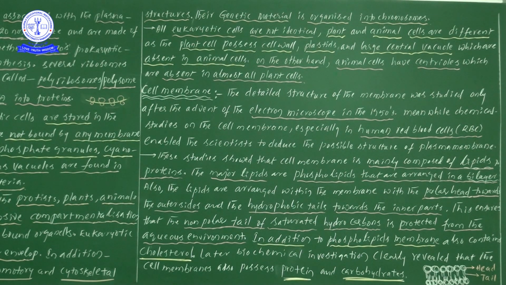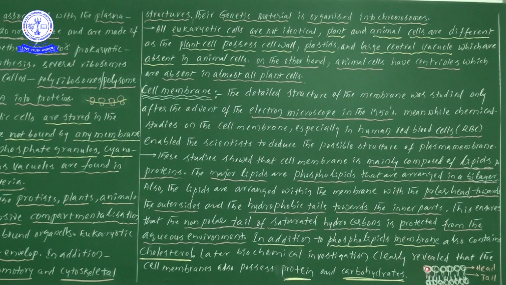Bi means how many? Two. So the phospholipids are arranged in two layers. I hope you are observing this particular diagram. Here we see small spherical structures, which we will call the head, and the two lines we have drawn are the tail. Okay.